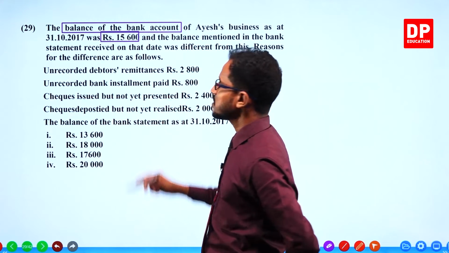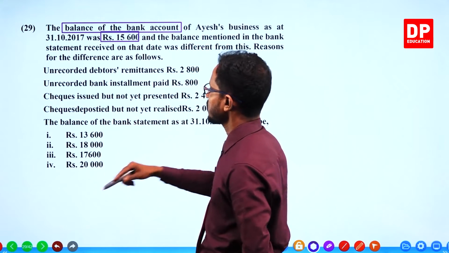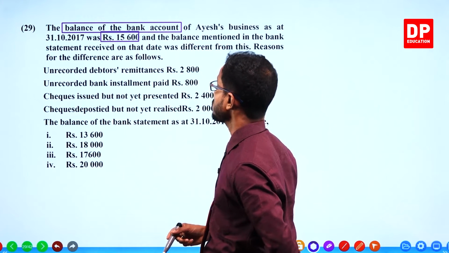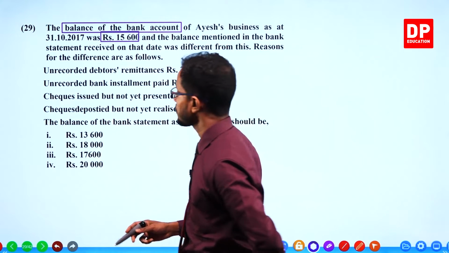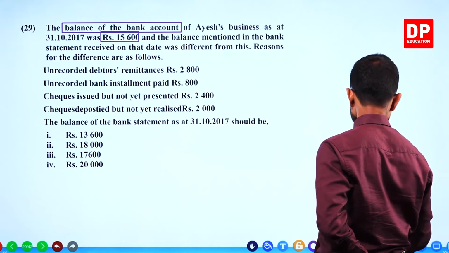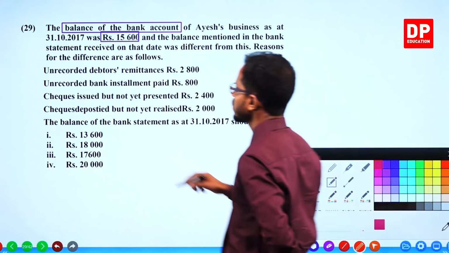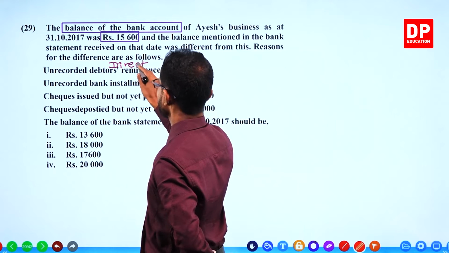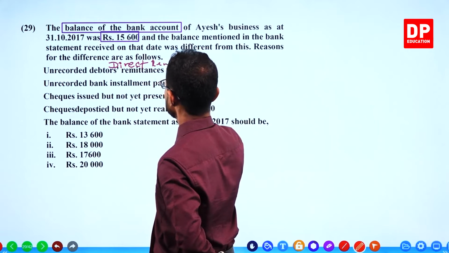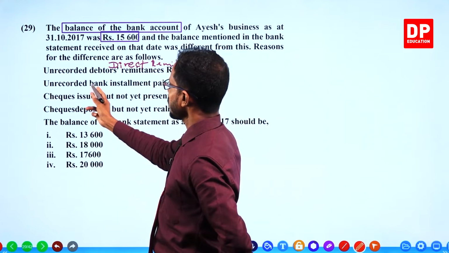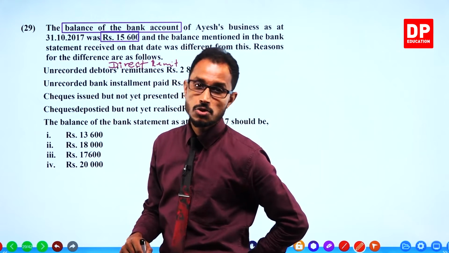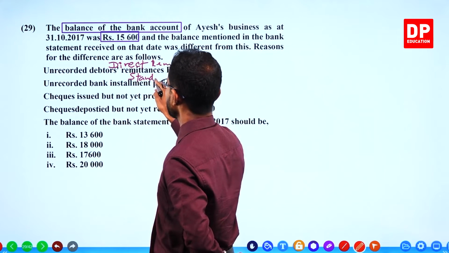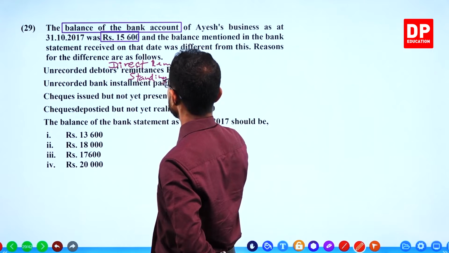Unrecorded debtors remittances, these are called direct remittances, 2,800. Unrecorded bank loan installments paid by the bank are called standing orders. Let's write them down. Normally, direct remittances is the word, and standing orders is the word used for the installments.